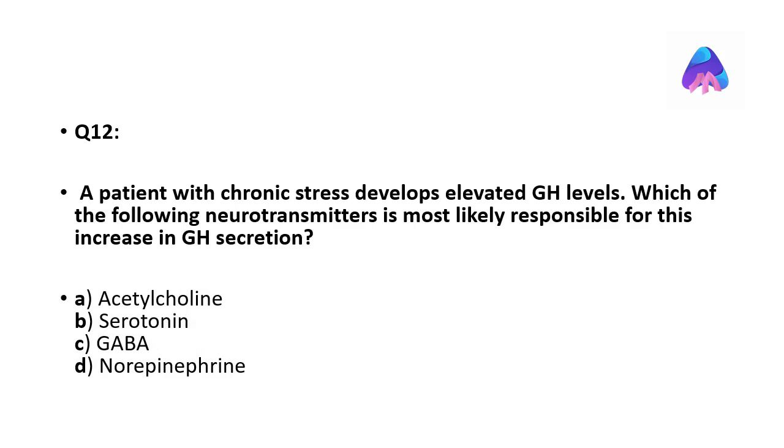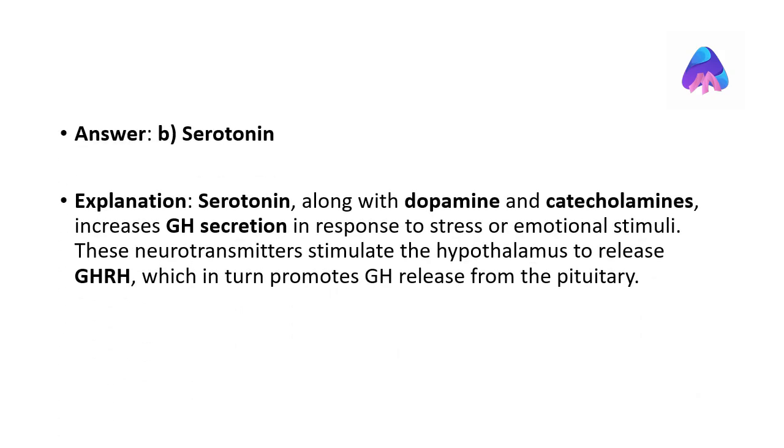A patient with chronic stress develops elevated GH levels. Which of the following neurotransmitters is most likely responsible for this increase in GH secretion? Serotonin, along with dopamine and catecholamines, increases GH secretion in response to stress or emotional stimuli. These neurotransmitters stimulate the hypothalamus to release GHRH, which in turn promotes GH release from the pituitary.